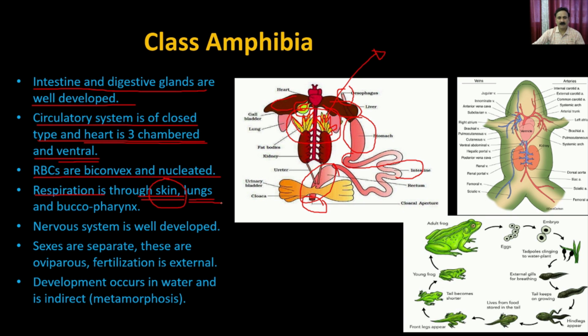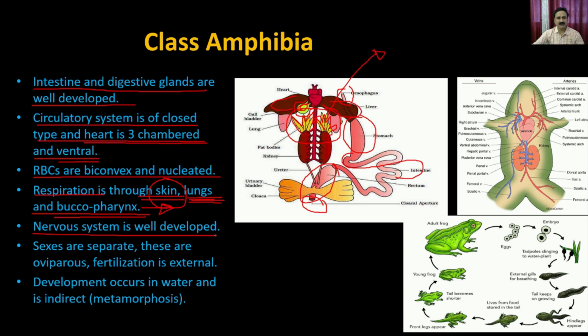It has very well developed lungs. So when they are on land, they utilize the lungs for respiration, and they also have the buccopharynx, which can also be used, which means they are able to do respiration from all three sources. They can utilize the skin to absorb the air dissolved in the atmosphere, or they can use the lungs when they are terrestrial, and they can also use the buccal pharynx, like they can open the mouth and breathe also.